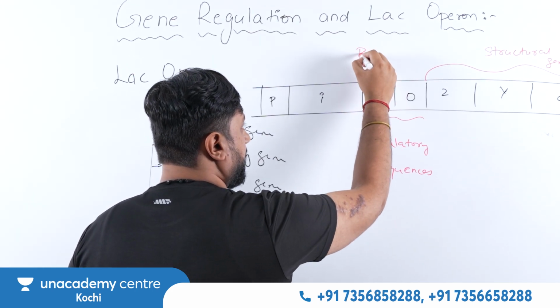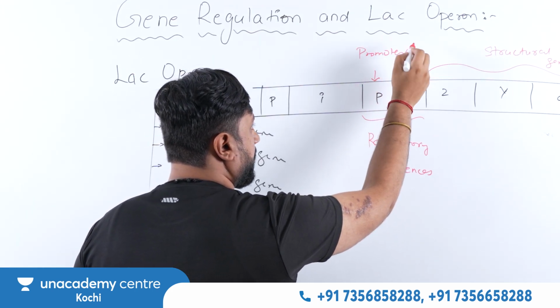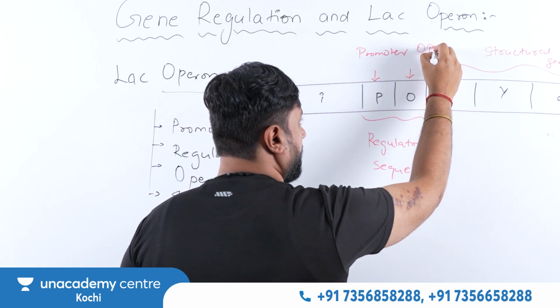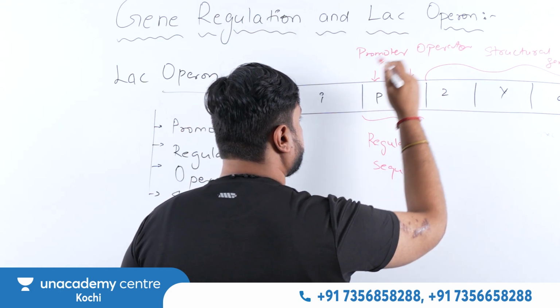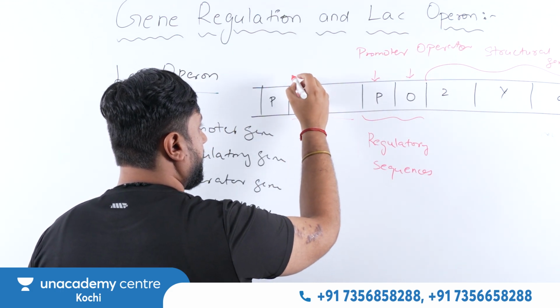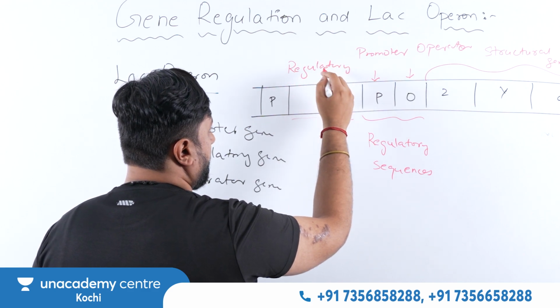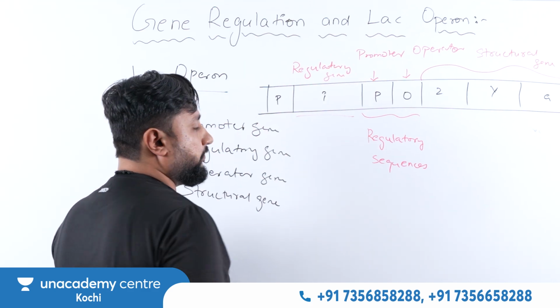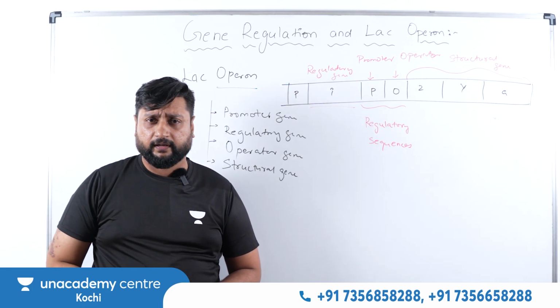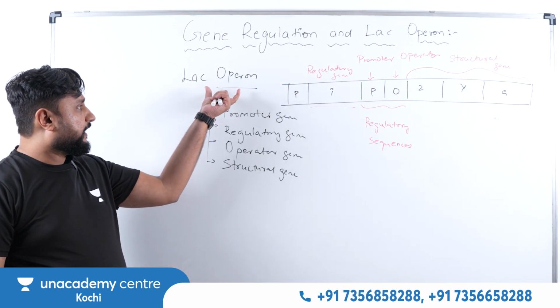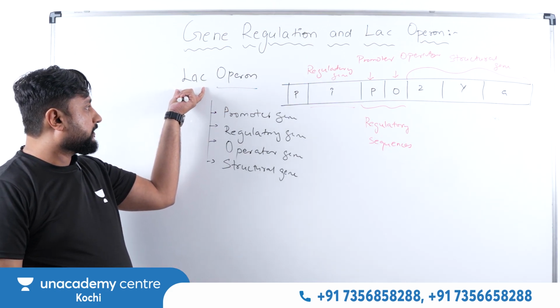We call this as what? Promoter. This as operator. This we have the regulatory gene, and this is the same promoter. Got it? So what we are saying is that in Lac Operon, the lac here means what?